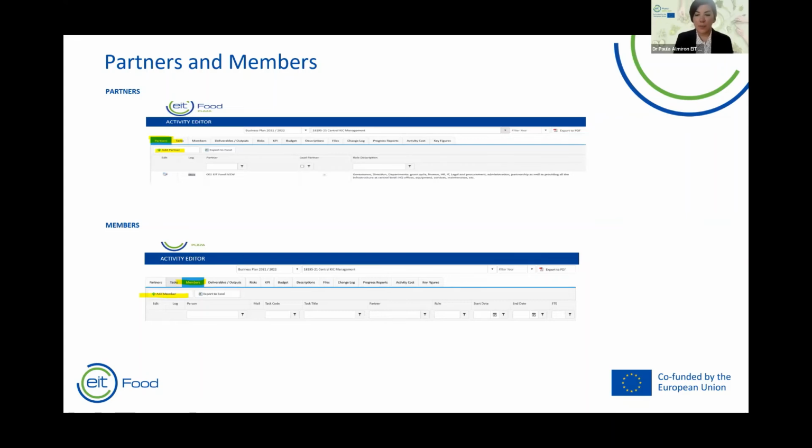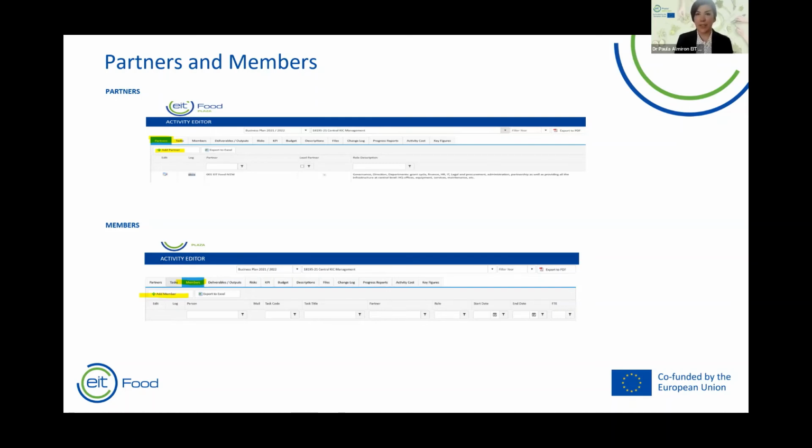In the case of members, you can find all the contacts of the partners' contributors as well as the contact of the program manager. This is an important part because perhaps you have a new program manager, and you can check that information there before contacting your regional office. You can click on add a member to add any member. Only members from organizations listed as partners can be added. Members are specific people.